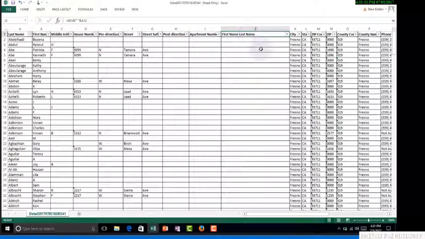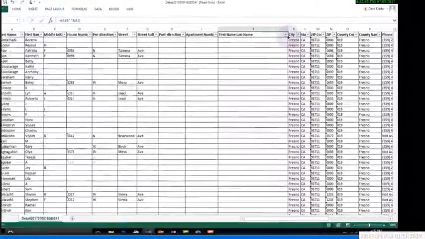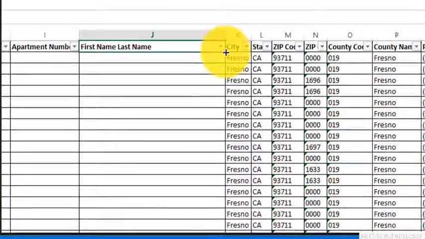Excel does something I think is really convenient. I don't have to type this formula into each cell all the way down. Remember, we have 250 records here. If I come all the way over to the right-hand side and hover over the bottom right-hand corner of the cell that I'm working in, it goes from a fat plus to a small plus.